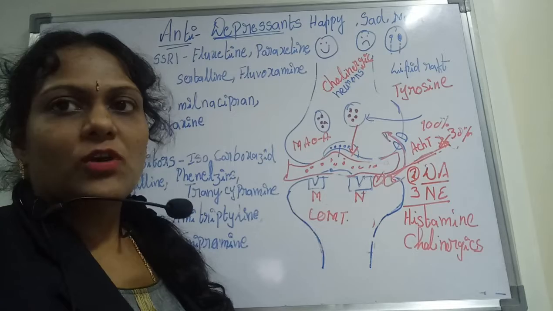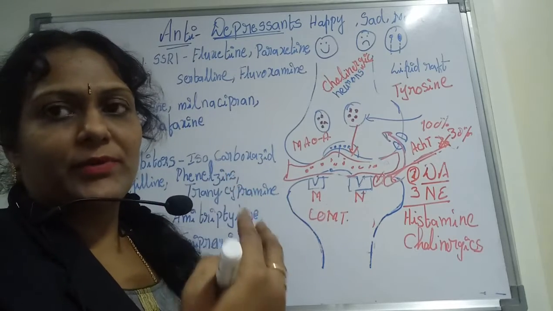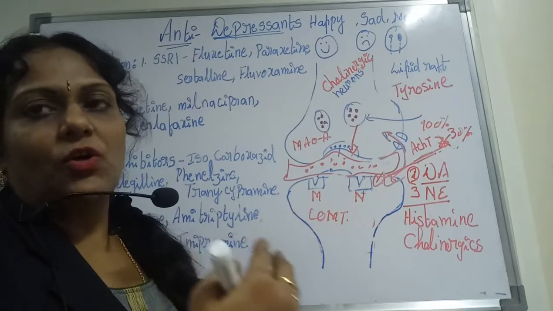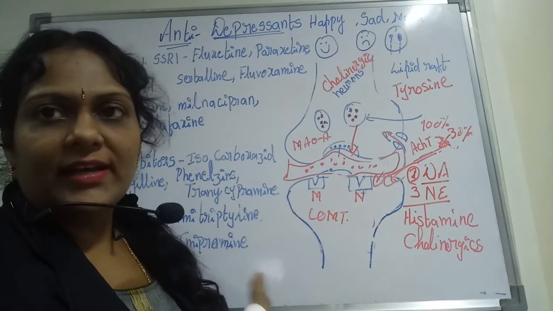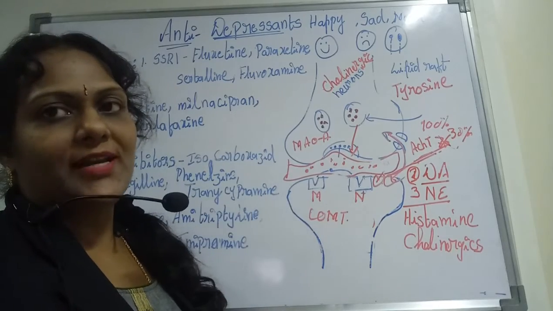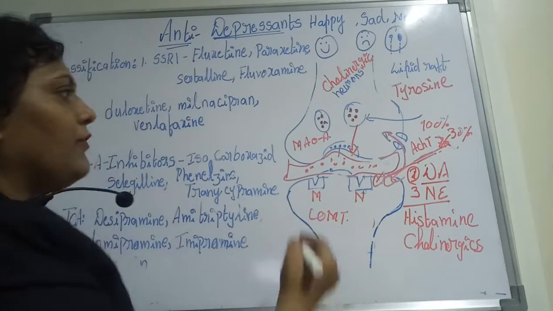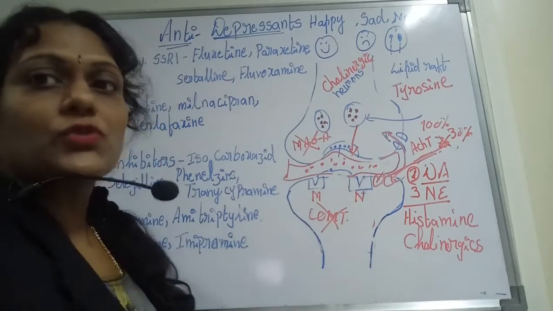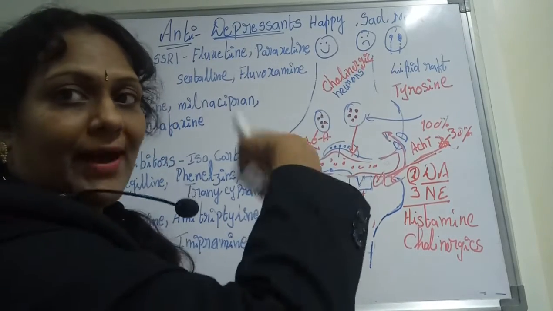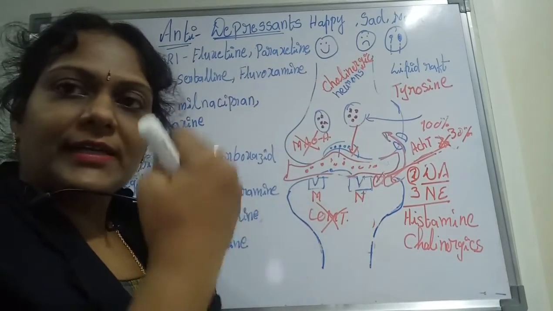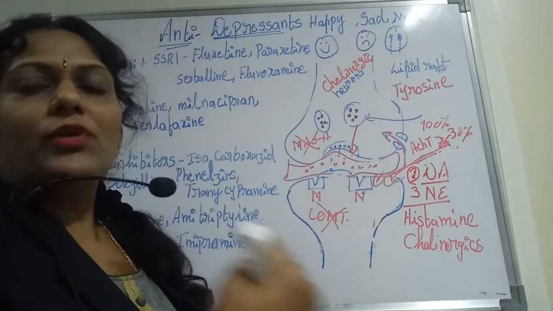So the main aim of antidepressants is to increase your quantity of ACH. How can we increase the quantity of ACH? This is nothing but the controlling of metabolization. That means controlling these two enzymes, so that it is not taken up by the presynapse, but just stays in your synapse and is collected by the postsynapse for more excitation.